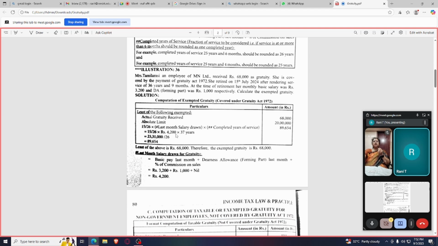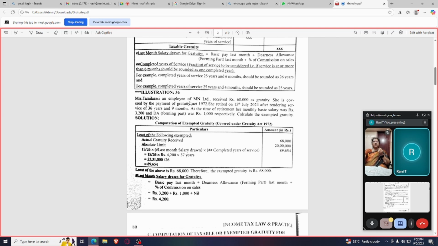Here see, Tamil Arasi is an employee of MN Limited, received 68,000 as gratuity. So what is the gratuity received? 68,000. She is covered by the Payment of Gratuity Act. This is the one which you have to underline. Then she retired on 15th July 2024 after rendering service of 36 years and 9 months.